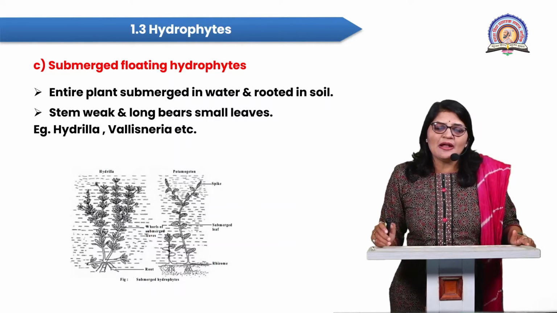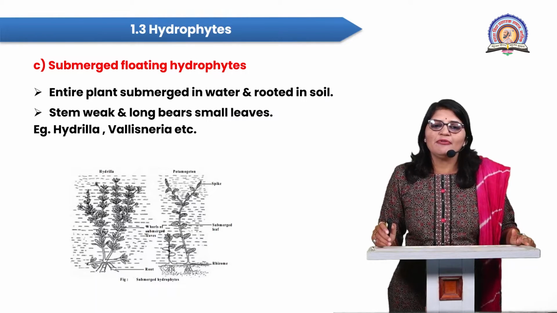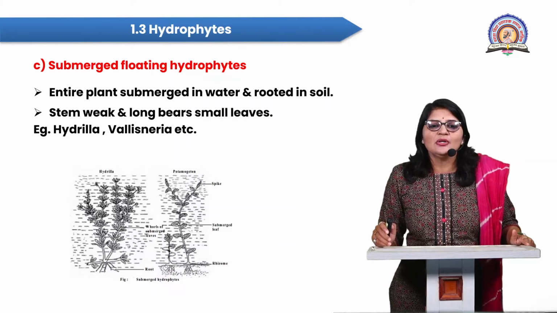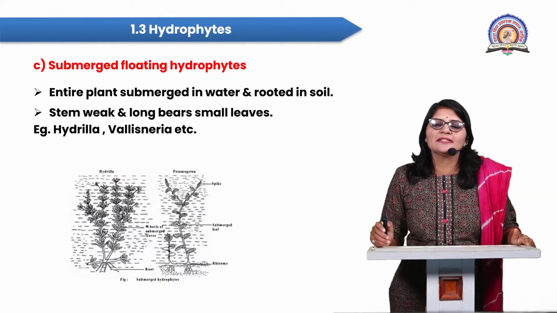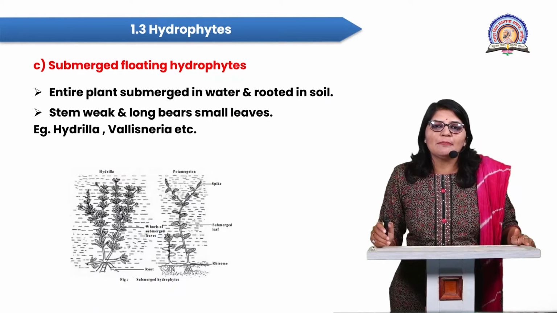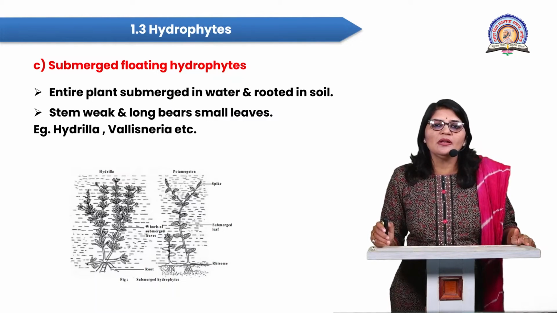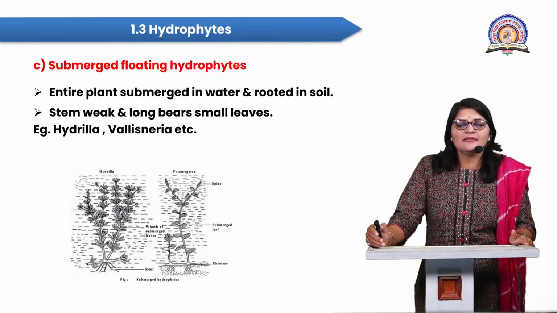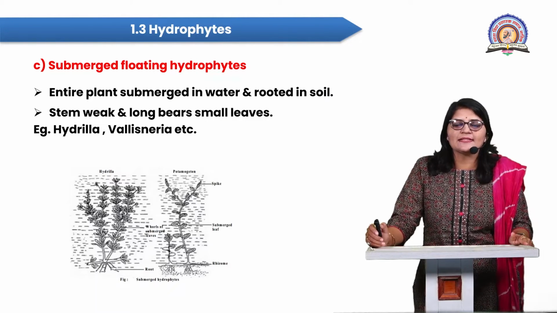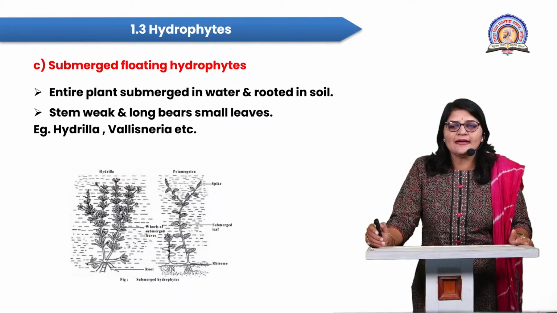This plant consists of a very weak, long, cylindrical stem, and on that stem at the nodal region the plant bears very small sized leaves. Examples of this plant are Hydrilla, Vallisneria, etc.